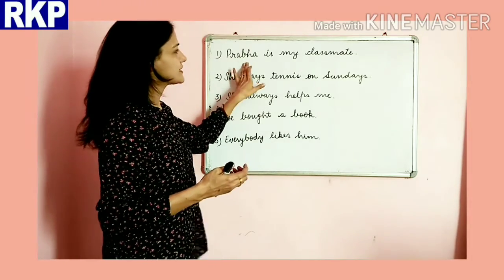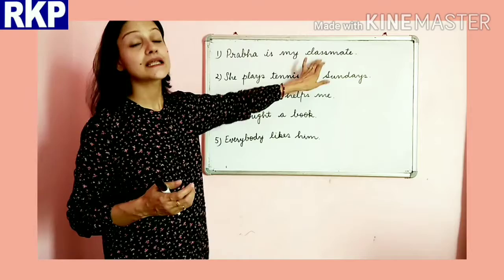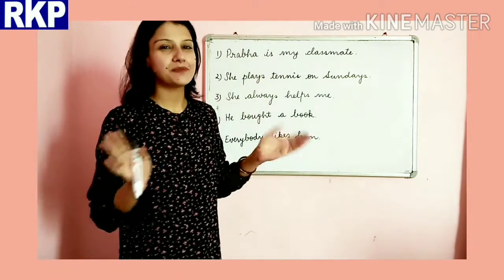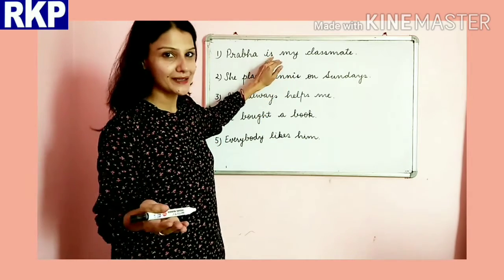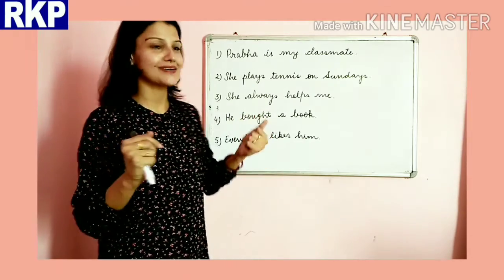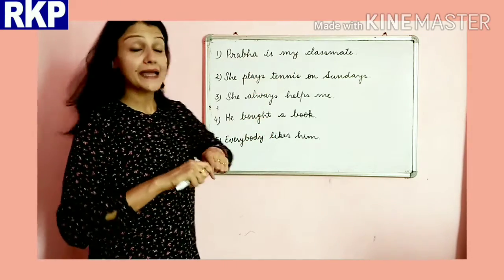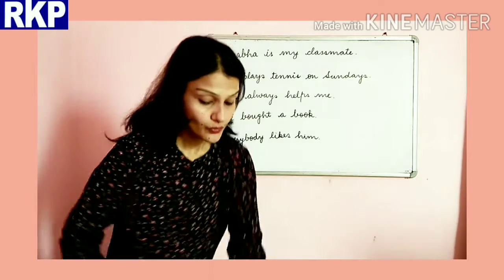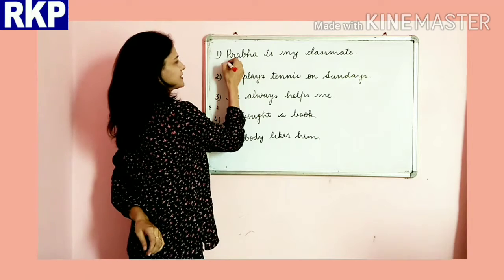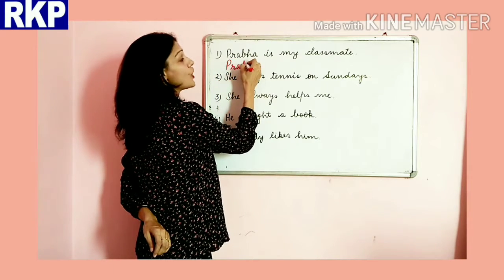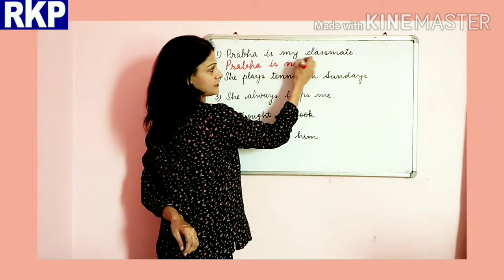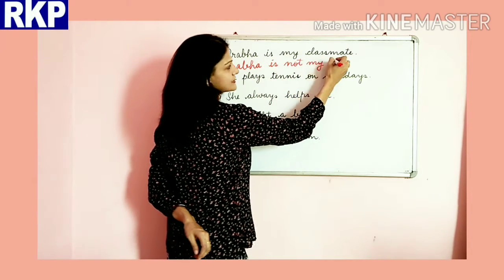First is Prabha is my classmate. I have taken a very simple sentence in the beginning so you don't find it really hard. To make it a negative sentence, we will just add a not here. Prabha is not my classmate.